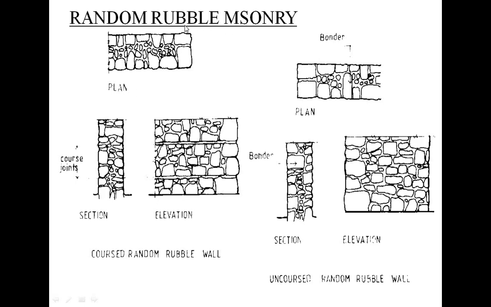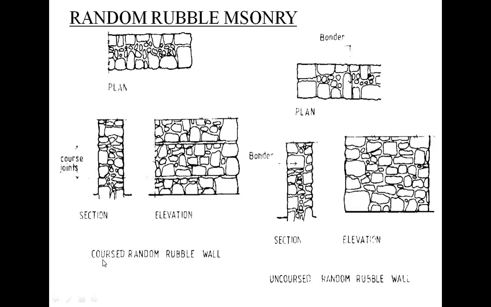First of all, we'll discuss what is meant by rubble masonry. Rubble masonry is where the blocks of stones that are used are either undressed or comparatively roughly dressed. The masonry has wide joints since stones of irregular size are used in this construction. Rubble masonry may be of different types. First we are going to see the random rubble masonry.